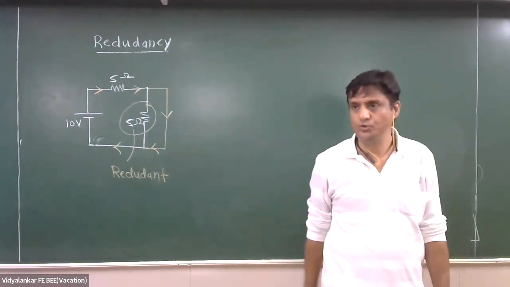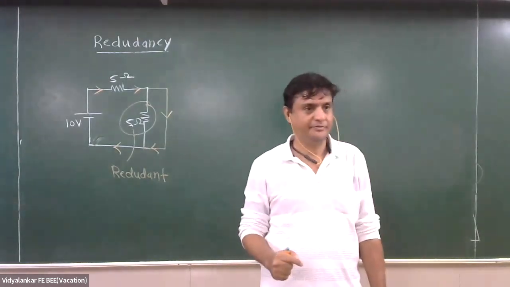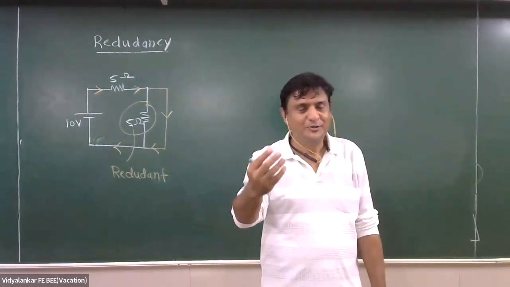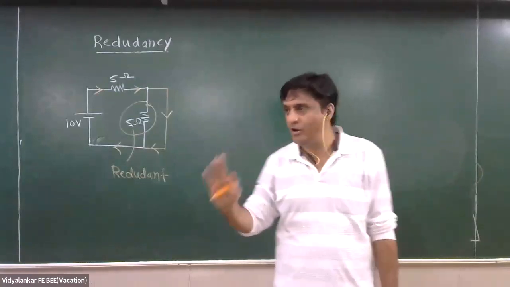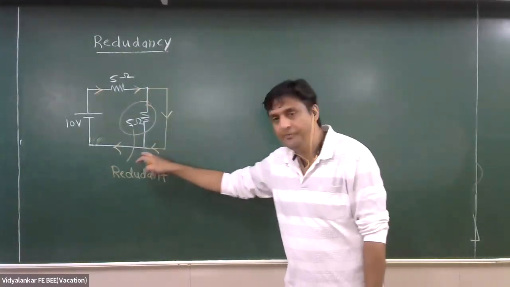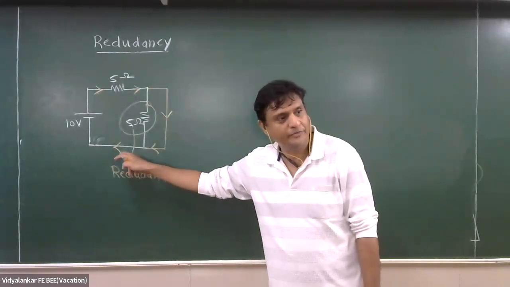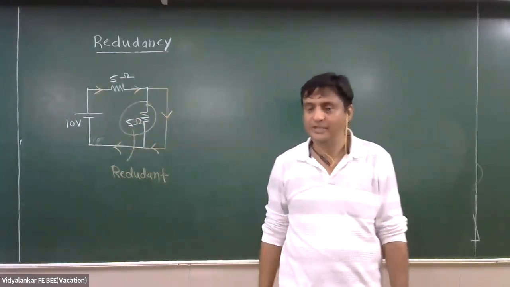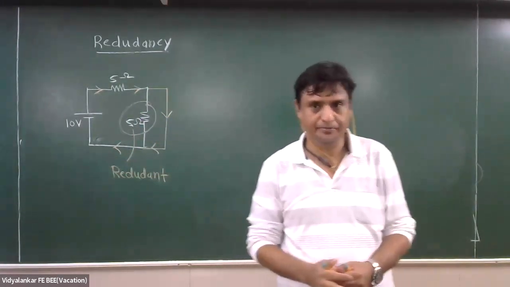Many times it happens with you. You are present in the lecture, but you are redundant. Your mind is somewhere else, meaning you got thoughts of a girlfriend. Current goes through that girlfriend only. No current goes to your brain, and you become redundant at least for some time.